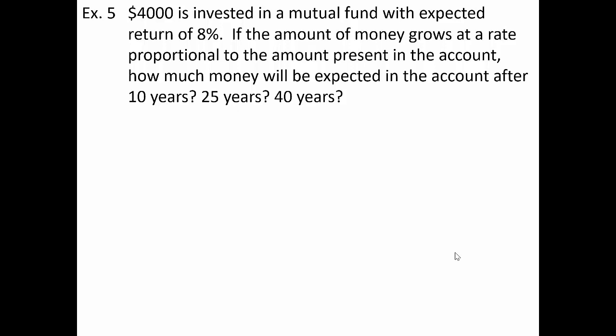All right, now let's move on to a similar yet slightly different set of examples. The next couple examples are going to involve money. Just like population, money follows the law of exponential growth and decay because the more money I have in an account, if I'm earning interest at a particular rate, 2% of $1 is very different than 2% of $1 million. So the more money I have in the account, the faster it's actually going to grow. Thus, anytime we're talking about interest in an account, you can follow the law of exponential growth and decay.